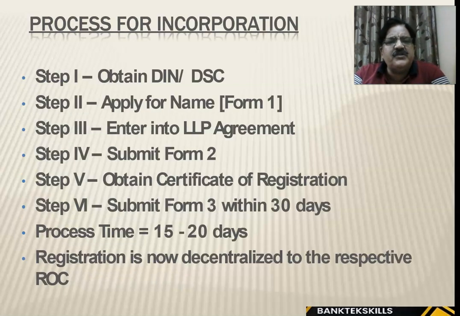The process for incorporation is obtain DIN number, right, designated partner identification number. Apply in Form 1, enter LLP agreement, submit Form 2, obtain certificate of registration, submit Form 3 within 30 days, process time 15 to 20 days, LLP can be brought into existence. Registration is now decentralized to the respective ROCs. ROCs are Registrar of Companies.